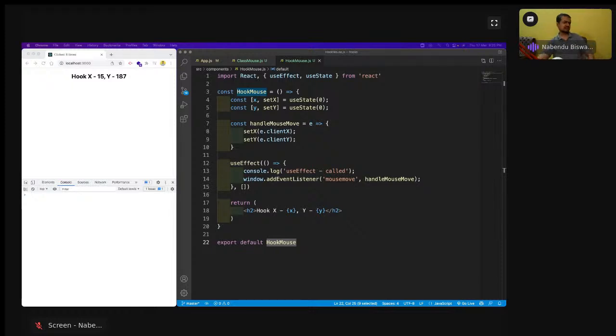So actually, the rest of the things I think we'll do tomorrow. There are two other useEffect uses which are also remaining. One is useEffect with cleanup, and one is useEffect with the API call.